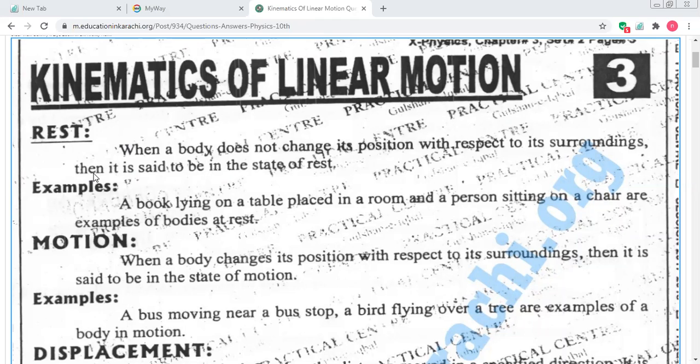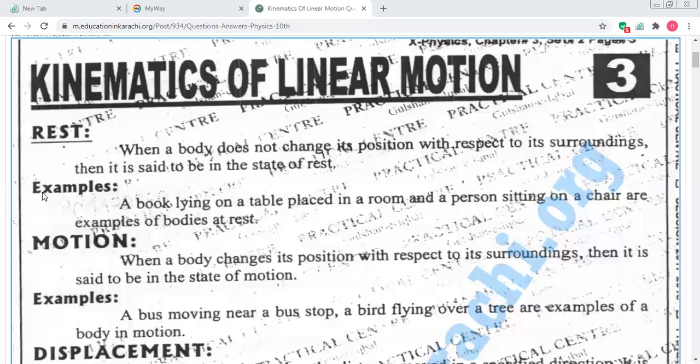When a body does not change its position with respect to its surrounding, then it is said to be in a state of rest. It means when the body does not cover displacement, the body will stay at its original position. It does not move from one place to another. Are you getting my point, students? When a body does not cover displacement, it does not change its position with respect to its surrounding.